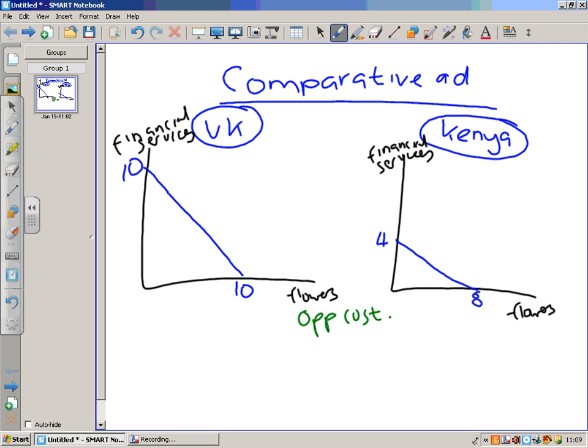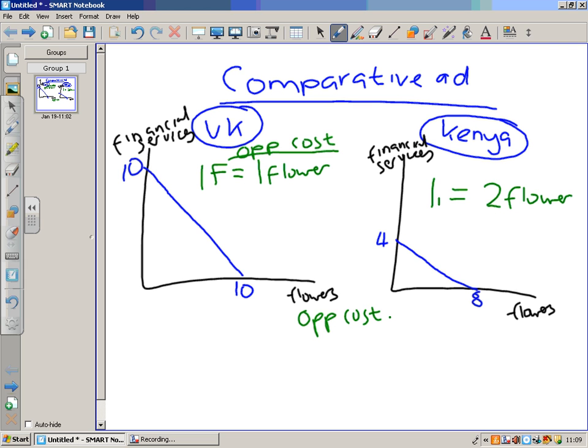So if we look at the UK, for example, every financial service they make, they lose 1 flower. So their opportunity cost is 1 for 1. So that is the UK's opportunity cost. If we look at Kenya, for every financial service they make, they lose 2 flowers.